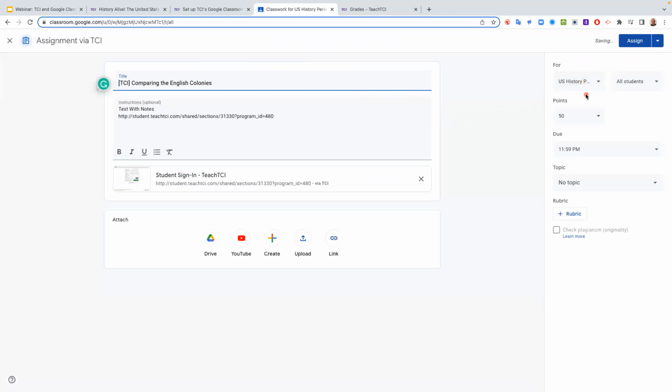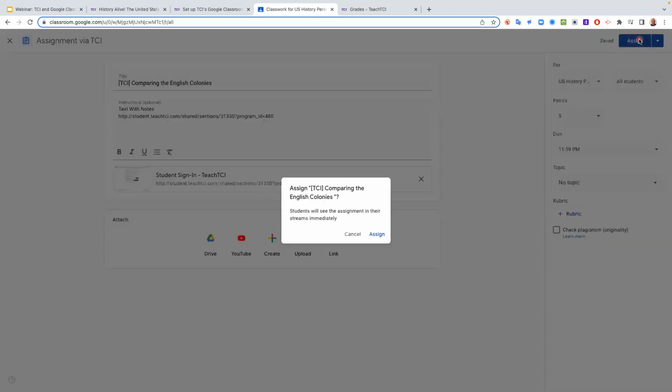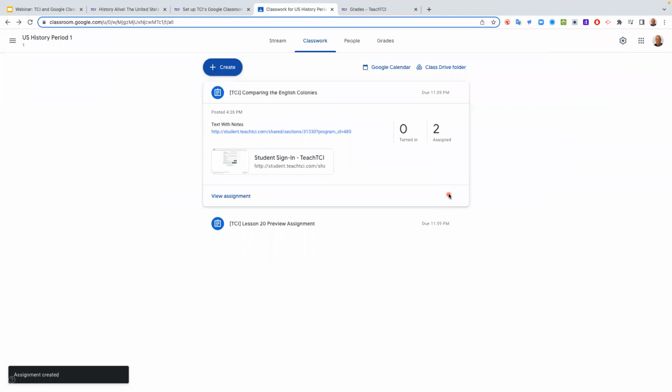So what I'm going to do is go in here, and click edit, and then it's 50 points. I think I put this worth 5 points in TCI, so I'll make it 5 points here. And I'm just going to click assign. That makes it so that it's now live in the grade book. Okay, so I'm good to go.